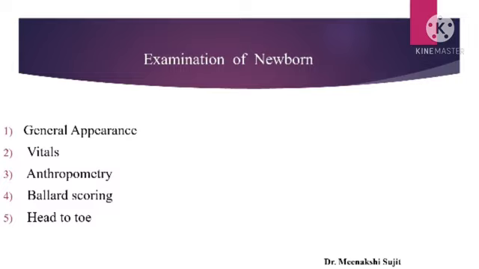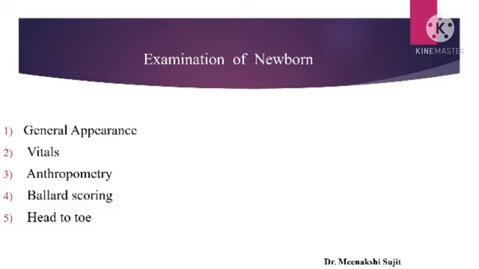So I made the main 5 points, and we will see what sub points we will examine in these main 5 points. Those are general appearance, vitals, anthropometry, Ballard scoring, and head to toe examination.